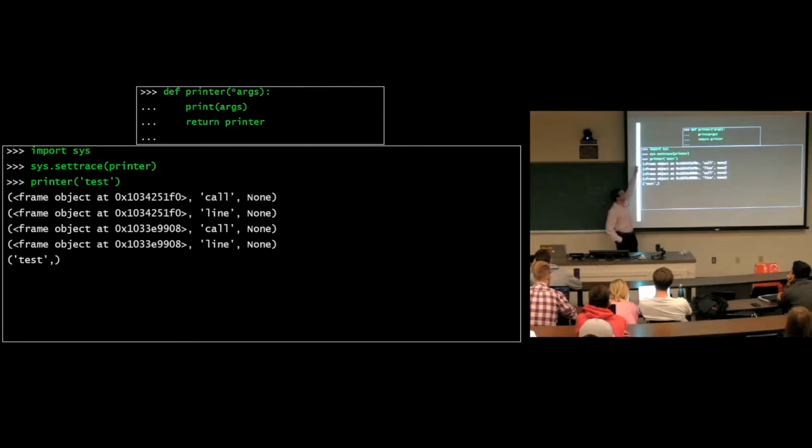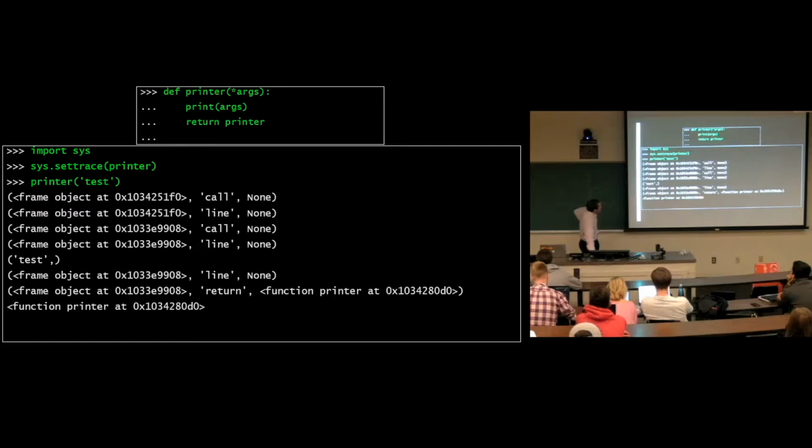So it's not clear at this point what these frames are. You don't have to worry about it yet. But basically, some stuff happened, and eventually our printer was able to print. And so we got test just like we wanted. And now we get some more frame objects. And then this is the result of calling printer, because remember, printer returns printer.